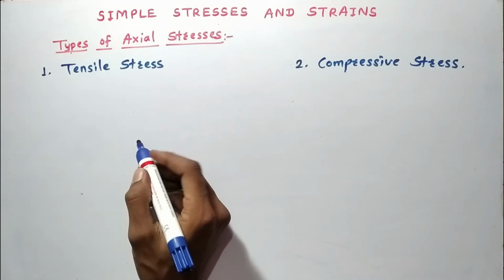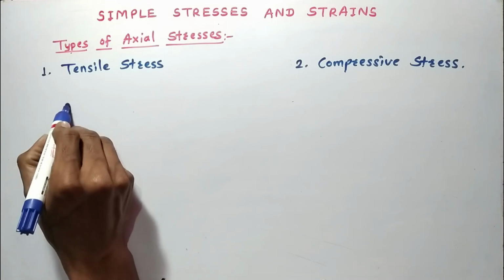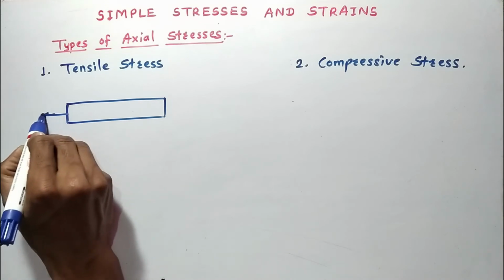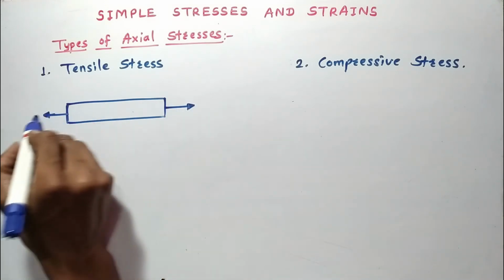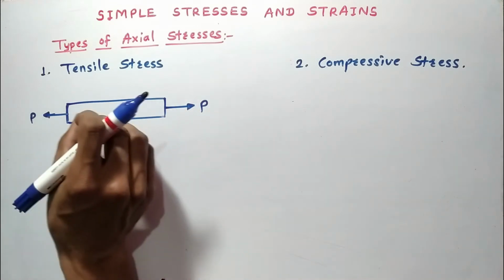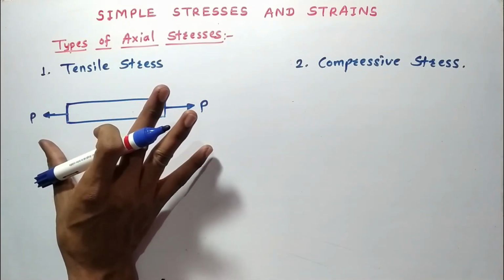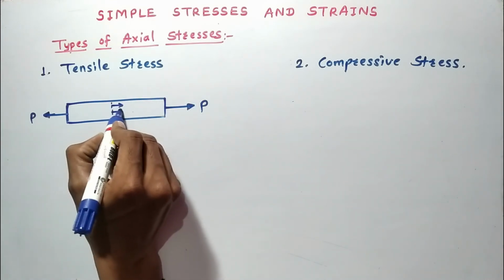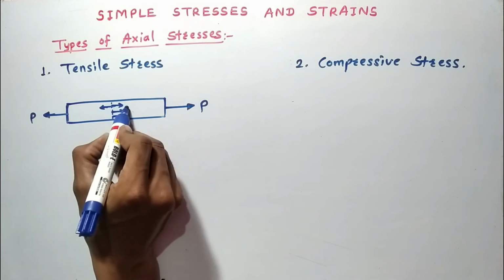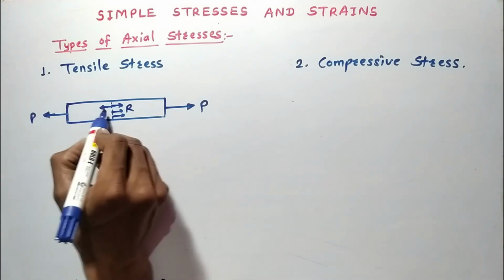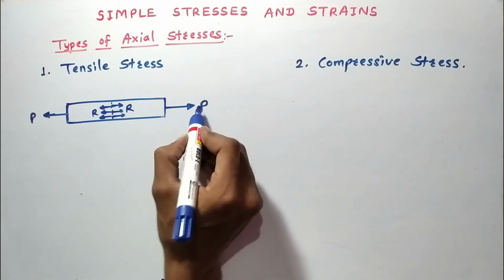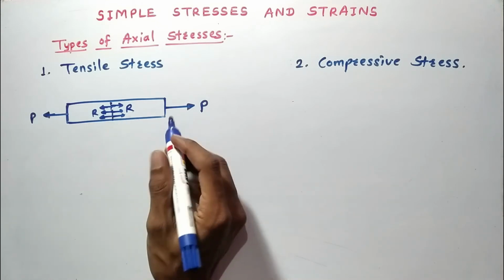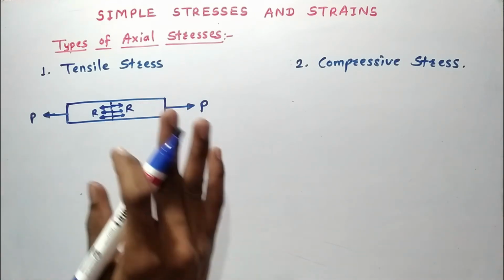Now what is tensile stress? First of all, draw this. If this is a prismatic bar, this is P, that is tensile load or pull type load. So due to this P, this R is a resistance to this force P. This is the internal resistance, and internal resistance force per unit cross-sectional area is nothing but stress.